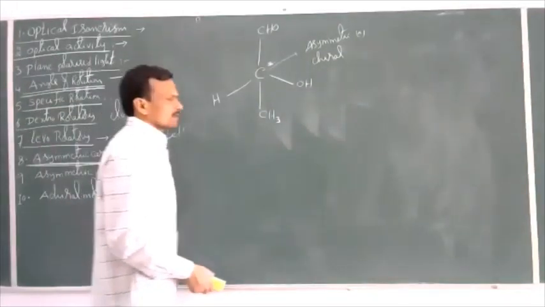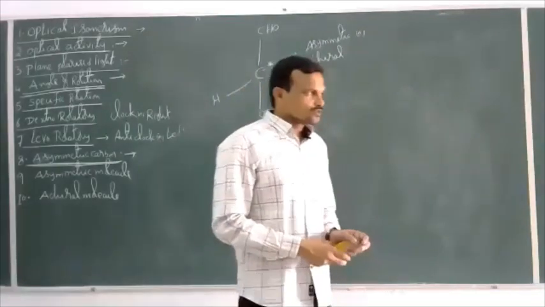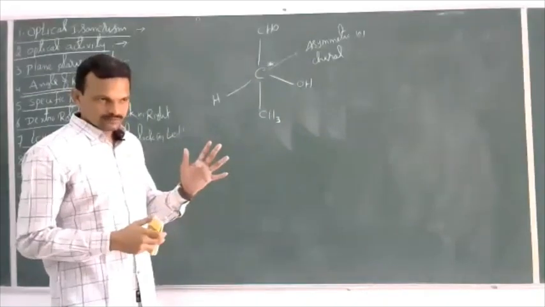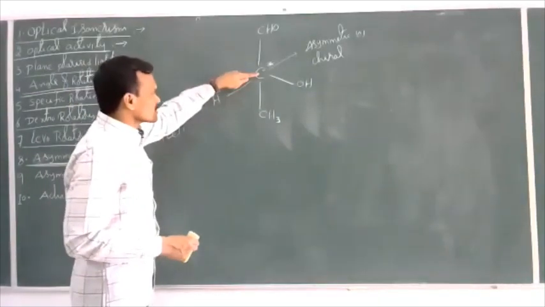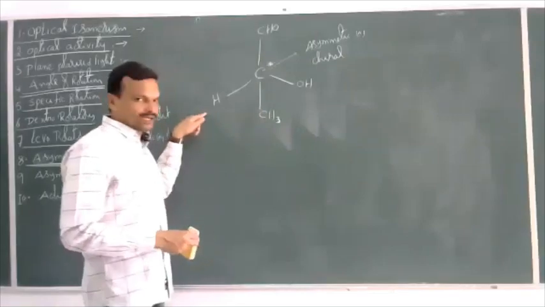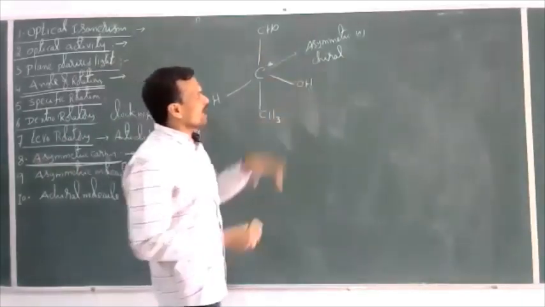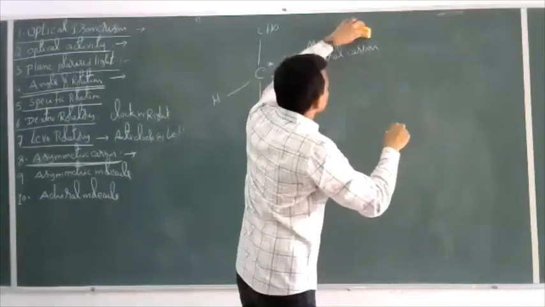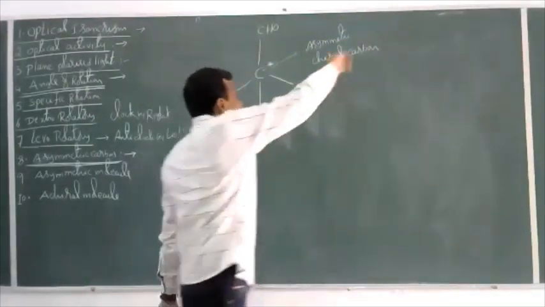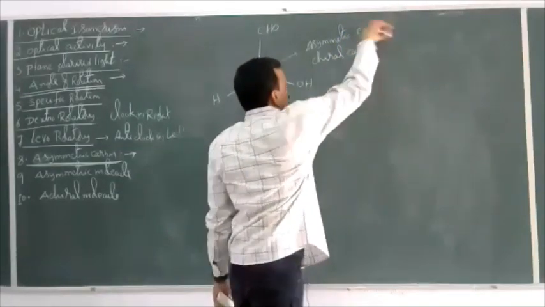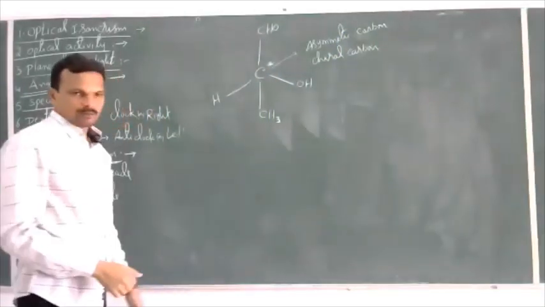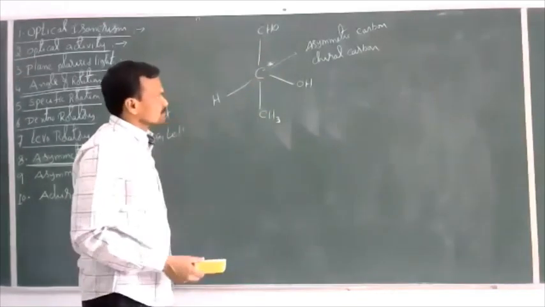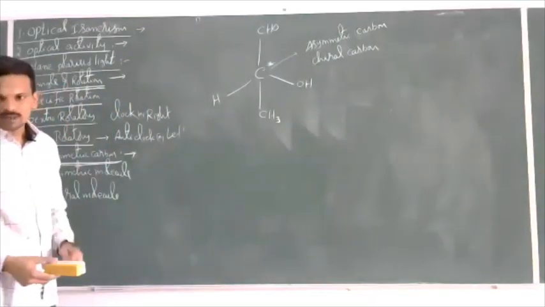Chiral means hand, from the Greek word. The five fingers attached to the hand are entirely different. Similarly, if the four groups bonded to a carbon atom are different, then that is termed a chiral carbon. Asymmetric carbon or chiral carbon means a carbon atom which is bonded with four different groups.